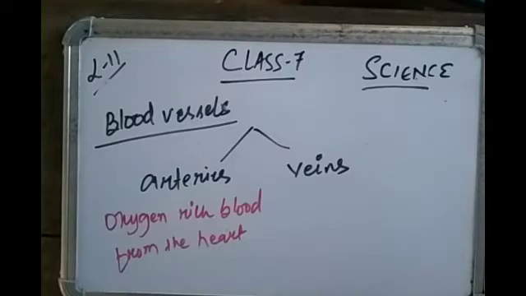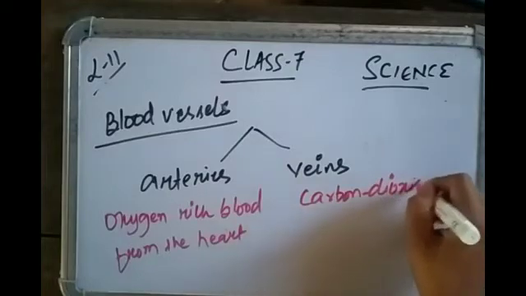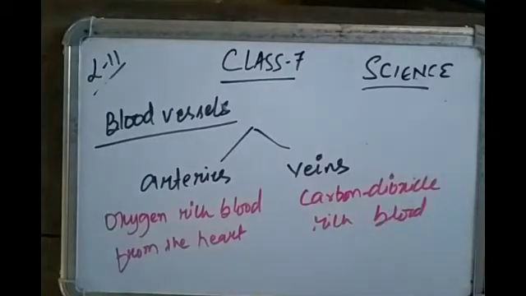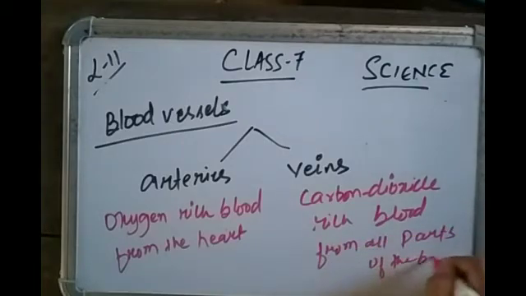And veins are the vessels which carry carbon dioxide rich blood from all parts of the body. Oxygen goes through arteries. Carbon dioxide goes through veins.